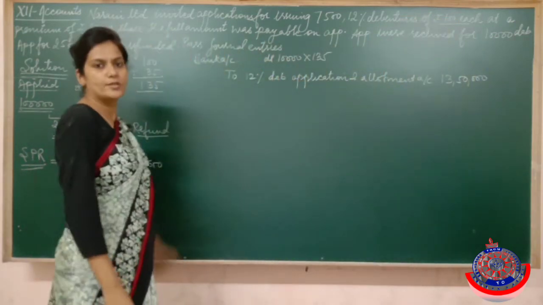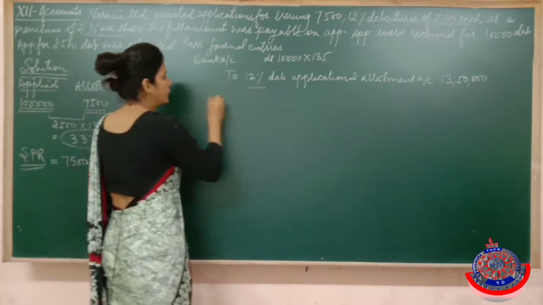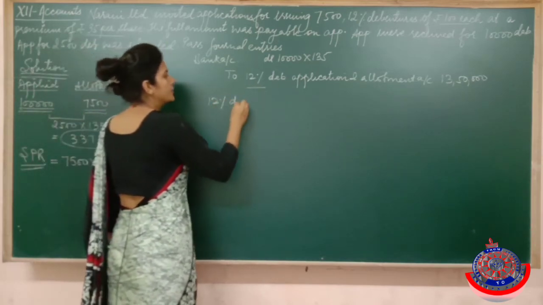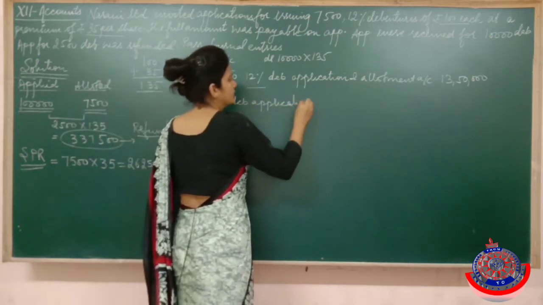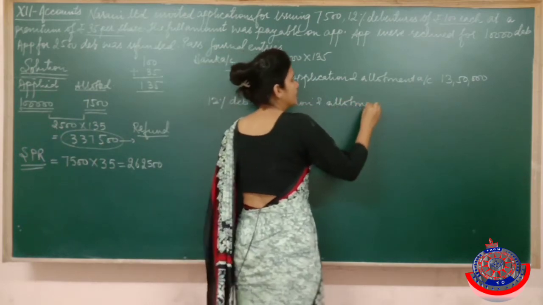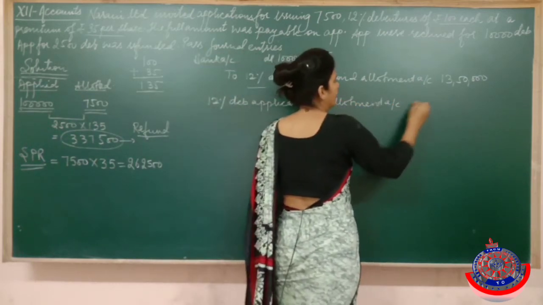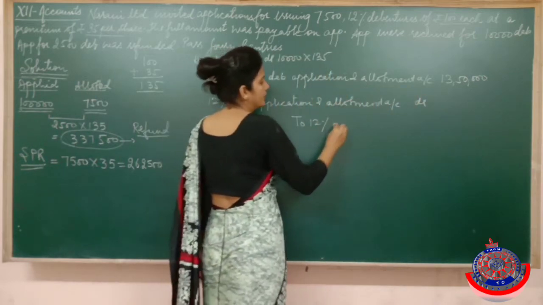I hope till this point all the things are clear to you, nothing difficult. Then what we have to do? We have to transfer this money from 12% debentures application and allotment account to 12% debentures.